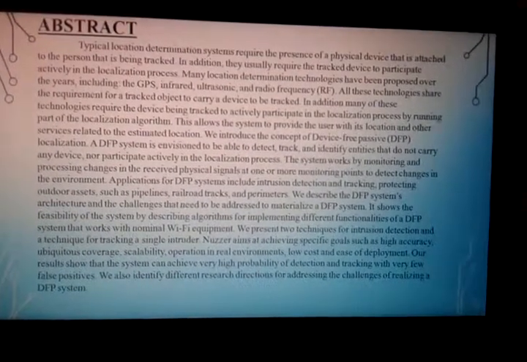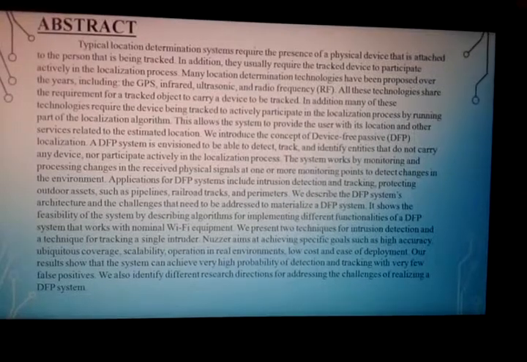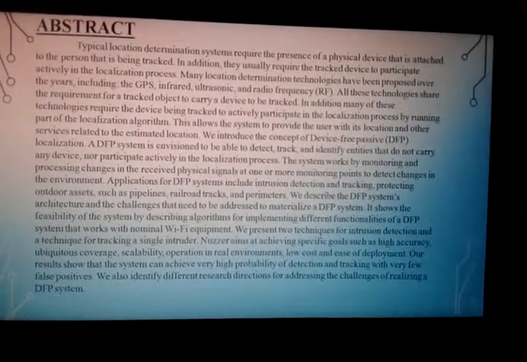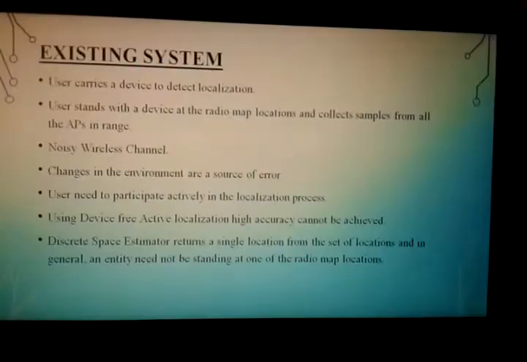But our present system is envisioned to be able to detect, track and identify entities that do not carry any device. To show our demo, here we included the screenshots of our mobile app.